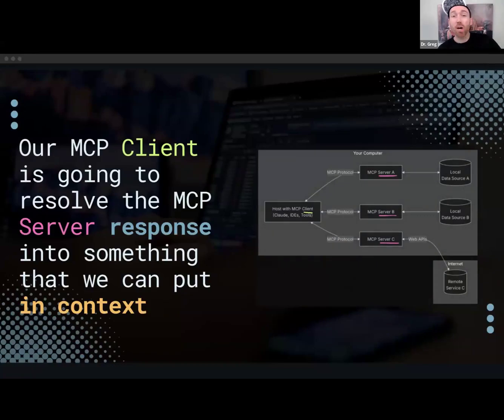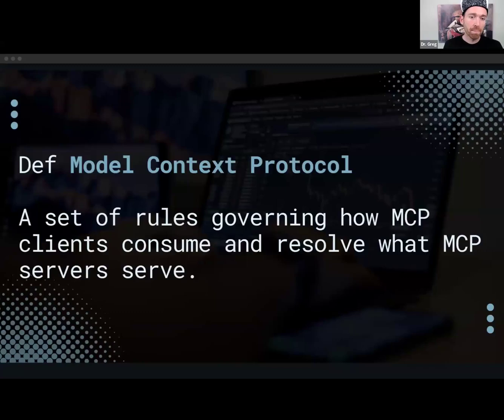Okay, fine. This sounds pretty standard, right? Our MCP client is going to resolve the MCP server response into something that we can put in context. Doesn't mean it has to be unstructured data. It doesn't mean it has to be text. It could be structured data. It could be actual, real, I want to predict something data, not just words, like old school machine learning type stuff in a CSV even. So it's kind of like a set of rules for governing how MCP clients consume and resolve what MCP servers serve. That's kind of what it is.